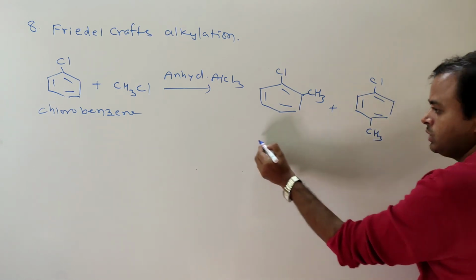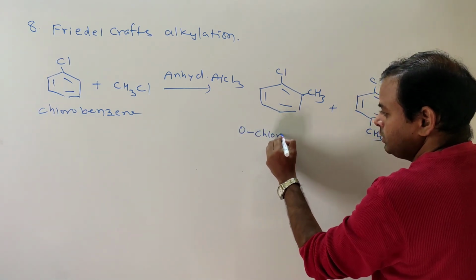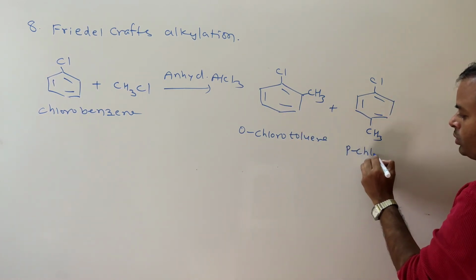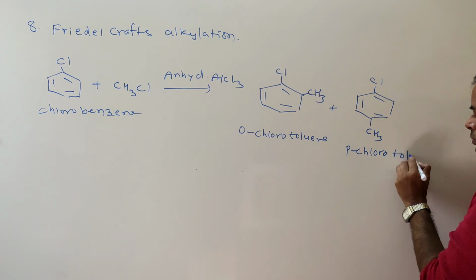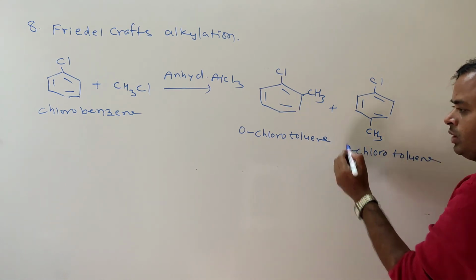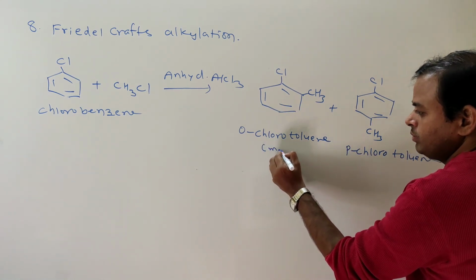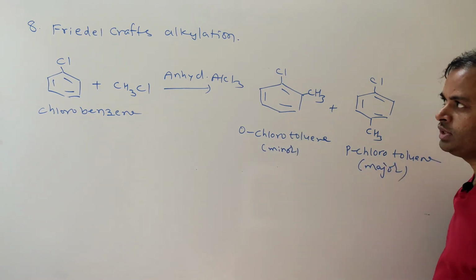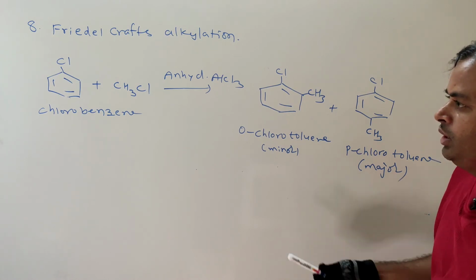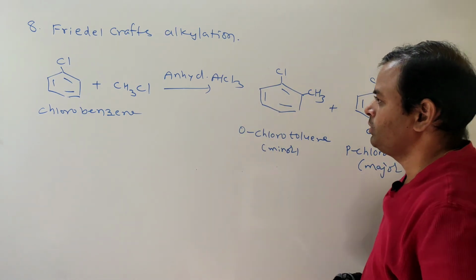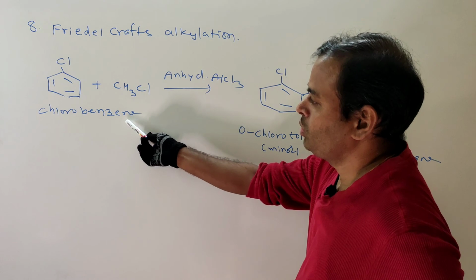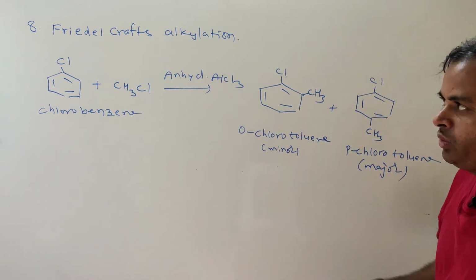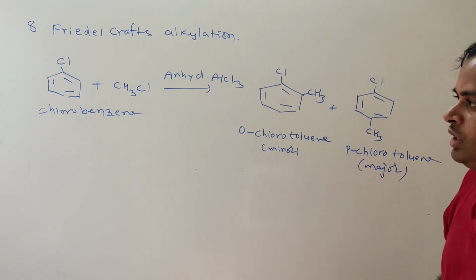The ortho is minor and the para product is major. This is Friedel-Crafts alkylation. What happened here? Loss of HCl takes place, and chlorobenzene with methyl chloride gives orthochlorotoluene and parachlorotoluene.